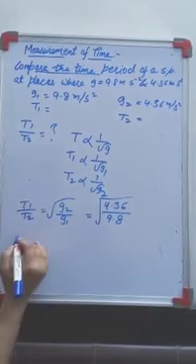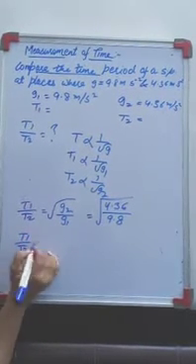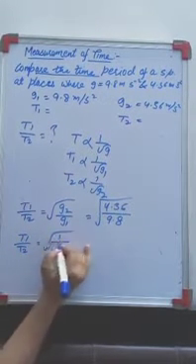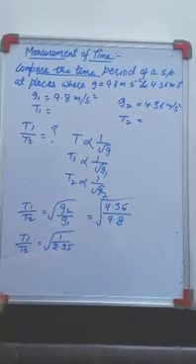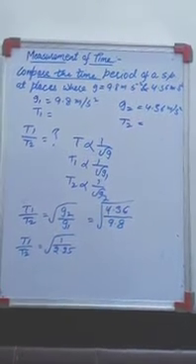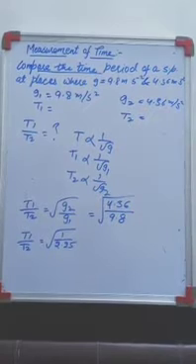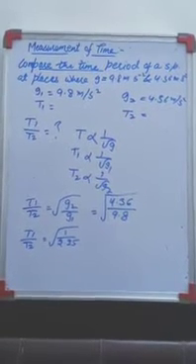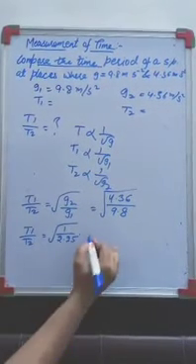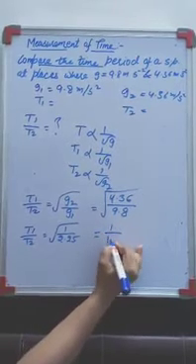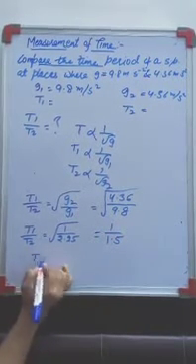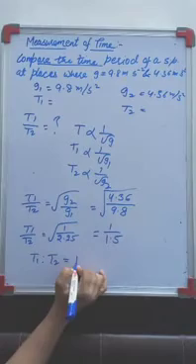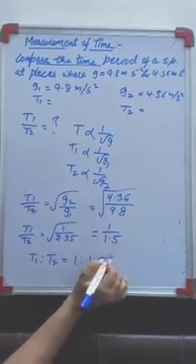Now, when I solve it, T1 upon T2, what do I get? 1 upon 2.25 under root. Just divide it, you will get the answer. Now, 2.25 is the square root of what? 1.5. And 1 is the square root of 1. So, it will become 1.5. So, T1 is to T2 is equal to 1 is to 1.5.